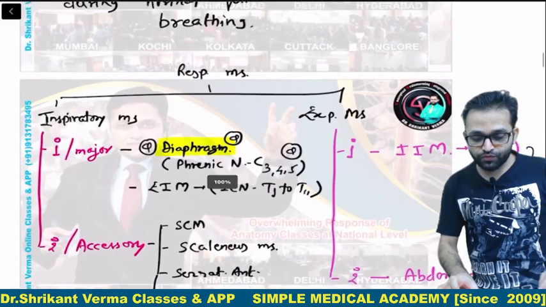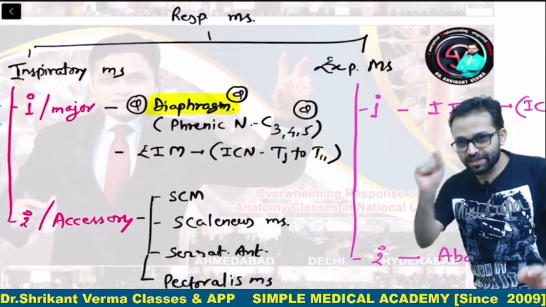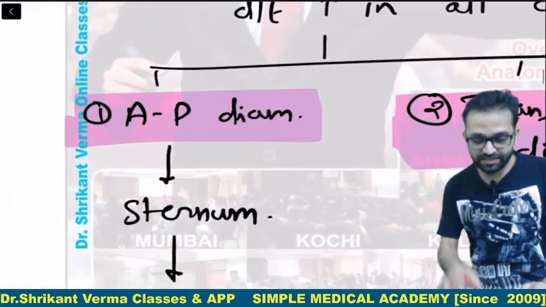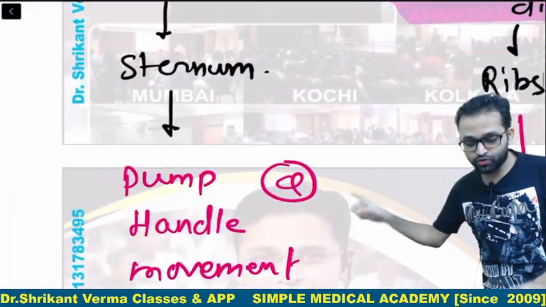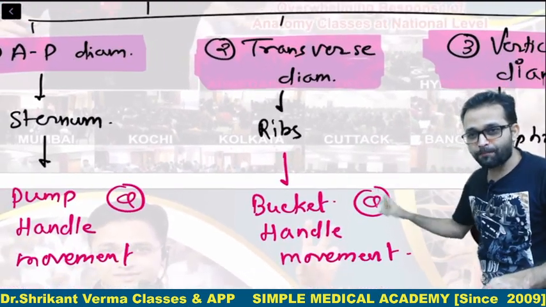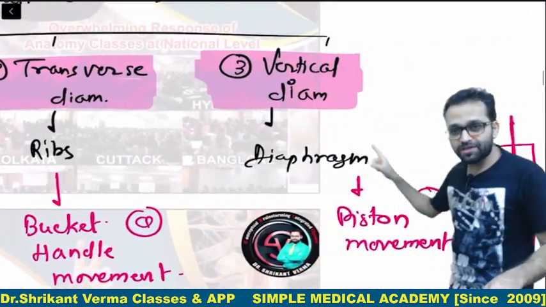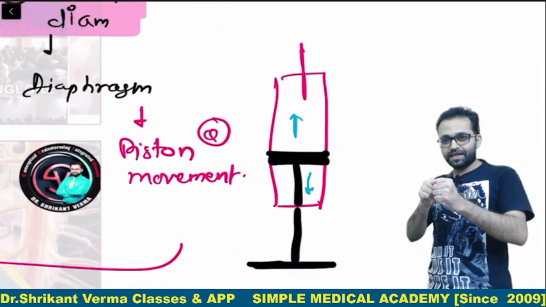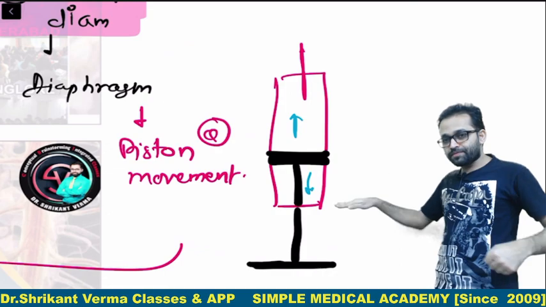All the notes we prepared for your basic knowledge in writing form. We have seen various muscles, the movements of the thoracic cage, the anteroposterior diameter with the sternum showing the pump handle movement, the transverse diameter with the ribs showing the bucket handle movement, and then the vertical diameter shown by the diaphragm. It is piston like, just like a piston there is upward and downward movement.